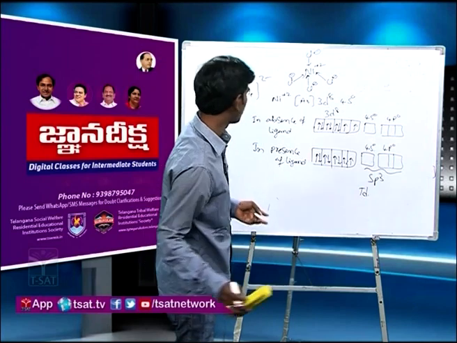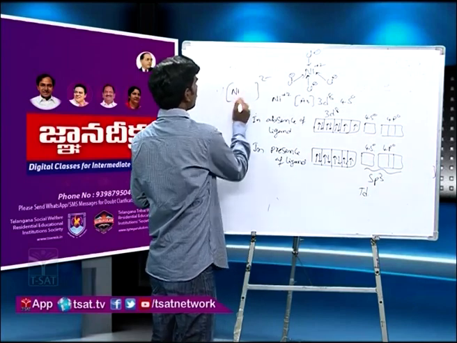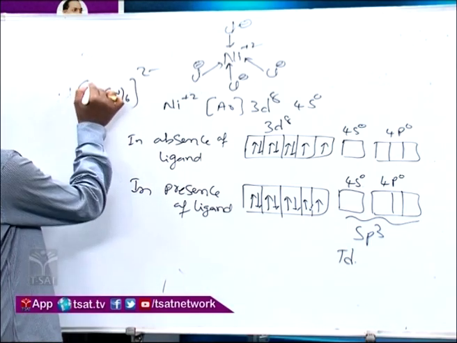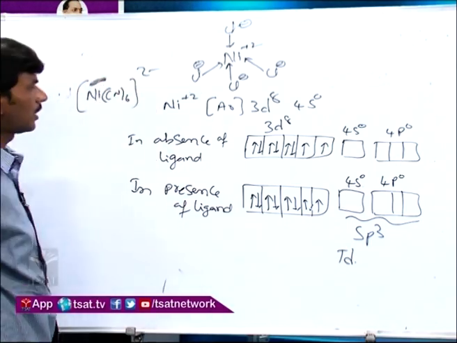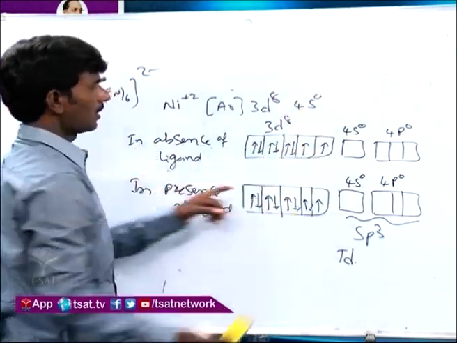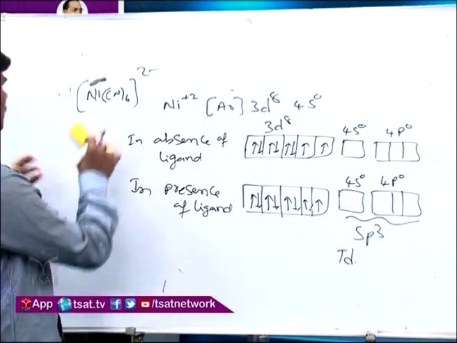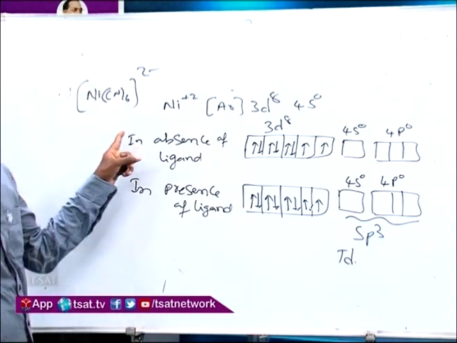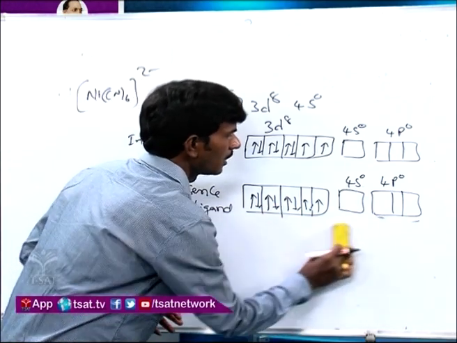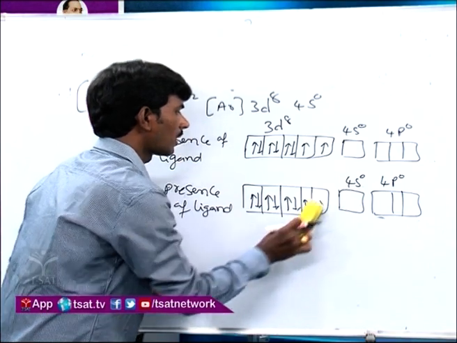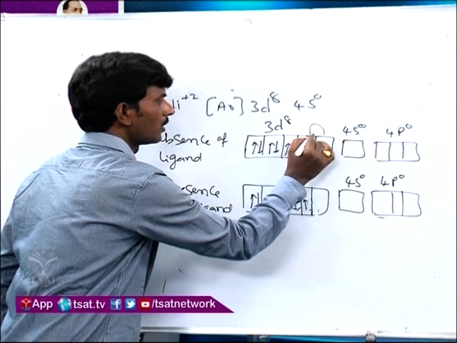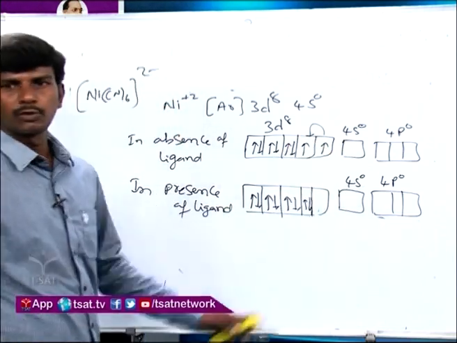Let us see one more example in that way. Tetracyanonickelate we will take. Here also nickel is in the plus 2 oxidation state. So in the absence of ligand, this is the electronic configuration. In the presence of ligand, now cyanide is a strong field ligand. So in the presence of a strong field ligand, pairing of electrons takes place here. Already 3 pairs are there. This electron also will be promoted into this. We are going to get 4 pairs now.